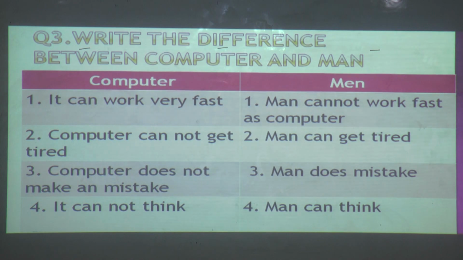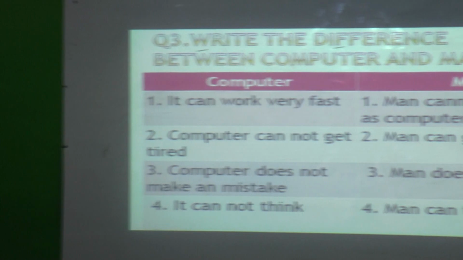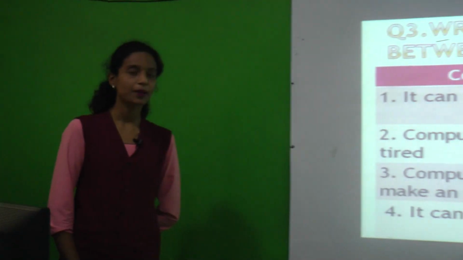What is the difference between computer and us? Computer can work very fast. Man cannot work as fast as computer. Computer does not get tired. Man can get tired. Computer does not make any mistake, but there is a chance man can make a mistake. Computer does not think. Man can think.